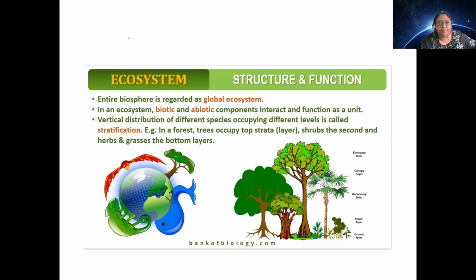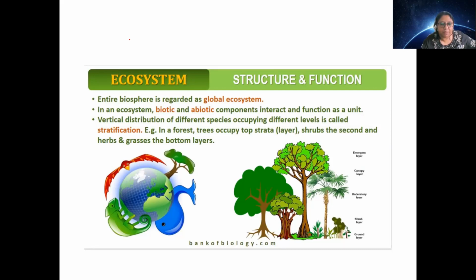Biotic components are distributed in an ecosystem in specific levels. This level-wise distribution of biotic components is known as stratification. For example, if I'm talking about a forest, this example is given. Trees are tall, so they are present in the top layer of the ecosystem.